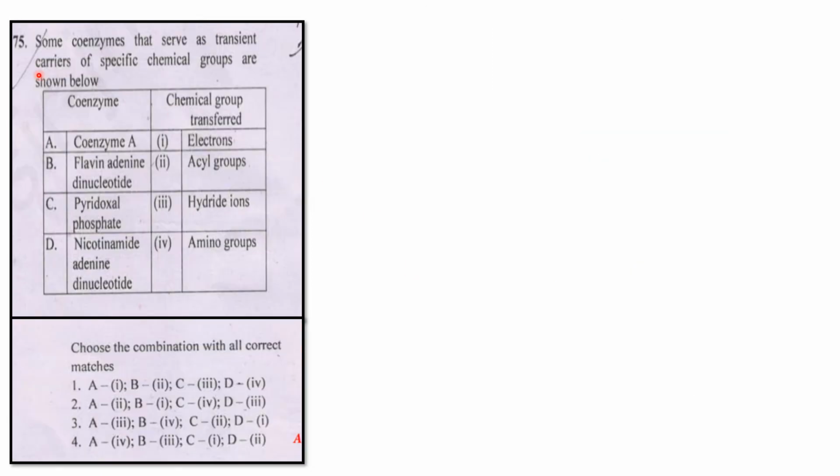Now, the third question, 75. Some coenzymes serve as transporters of specific chemical groups, as shown below. The coenzymes are given in the coenzyme column, and these coenzymes participate in some chemical group transfer. Before going to the answer, we want to know what coenzymes are.